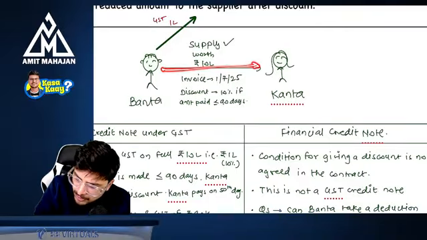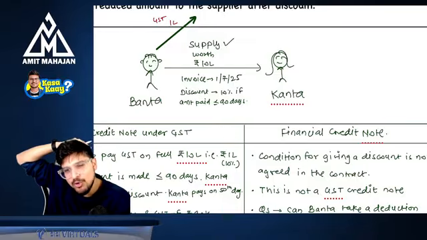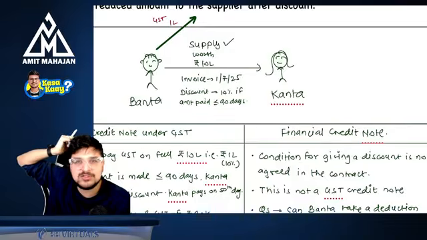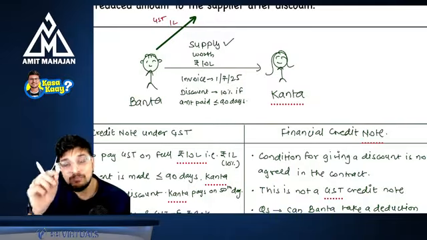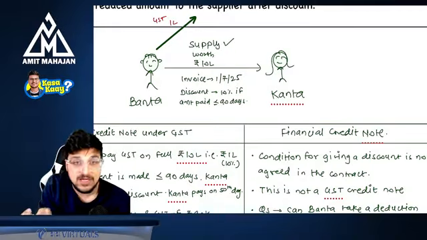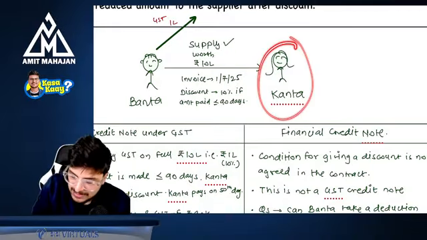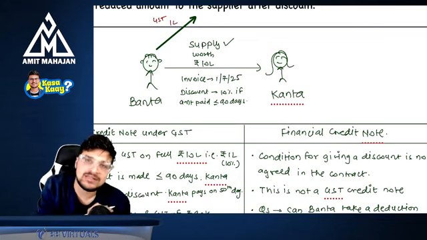He has given the supply for 10 lakh rupees. Supply is made. And after that supply, Banta said, okay, Kanta looks beautiful. Let's do one thing. Let's give her a discount of 10%. So there was no base as such, there was no agreement as such. But only because Kanta looks beautiful, Banta has given her the discount, right? Now this is a post-sale discount.